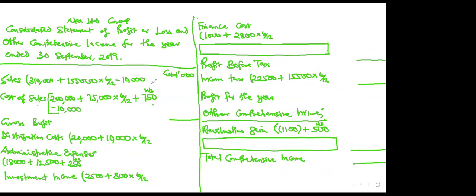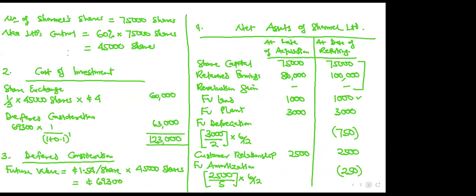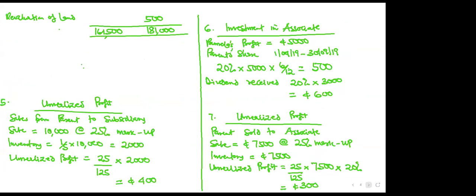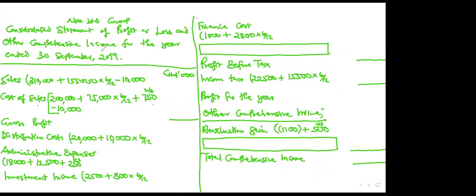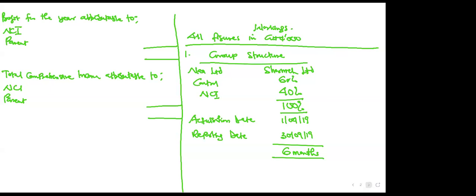That's working 5. Deduct it from sales and deduct it from cost of sales. Have you done that?